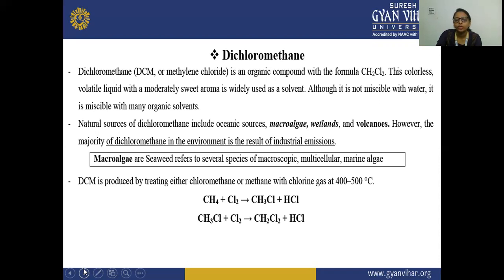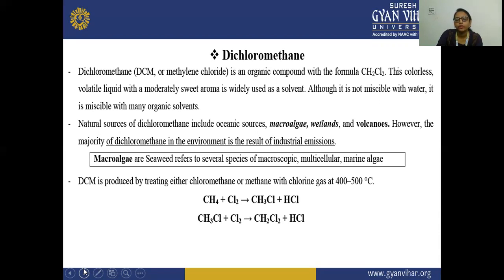It is a colorless volatile liquid, moderately sweet, and widely used as a solvent. It is not miscible in water, but it is miscible with many organic solvents. Its natural sources are oceanic sources like macroalgae, wetlands, and volcanoes. However, the majority of dichloromethane in the environment is the result of industrial emission. Due to this industrial emission, dichloromethane is present in the environment.